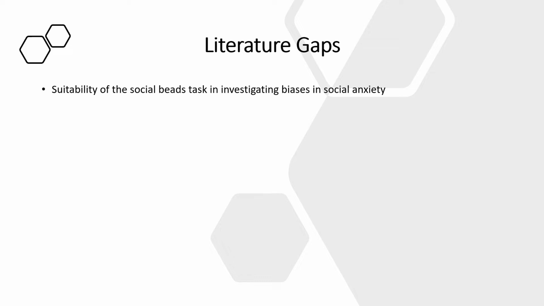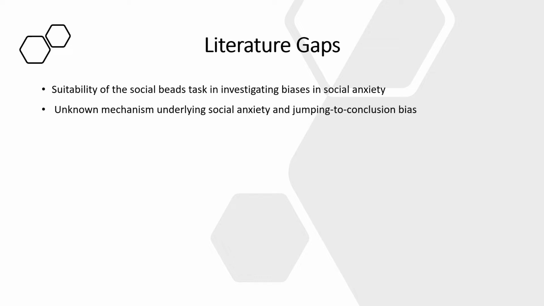Little is also known about any factors that could contribute to the jumping to conclusion bias in social anxiety. Cognitive models of anxiety emphasize that high anxiety is associated with a hypervigilance towards perceived threat and a lack of tendency to interpret information in a positive light. This suggests an uneven assignment of evidence weights to threatening information, which could contribute to a higher rate of belief updating within minimal pieces of information.